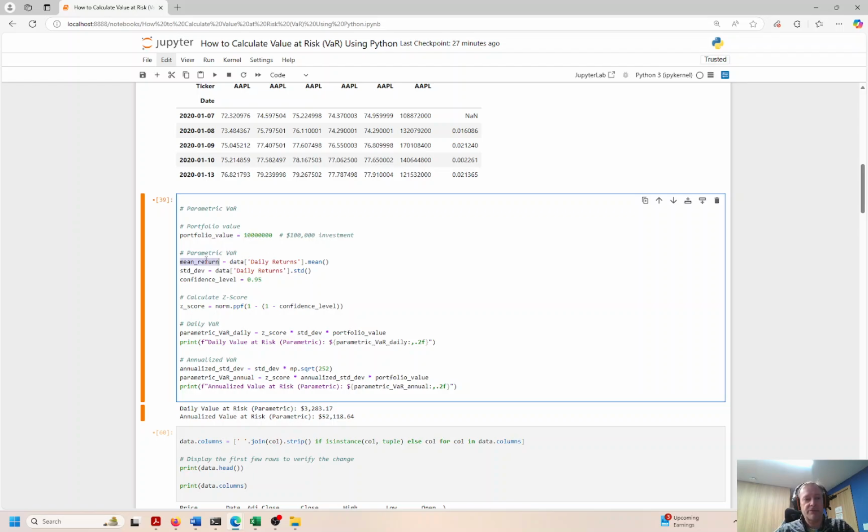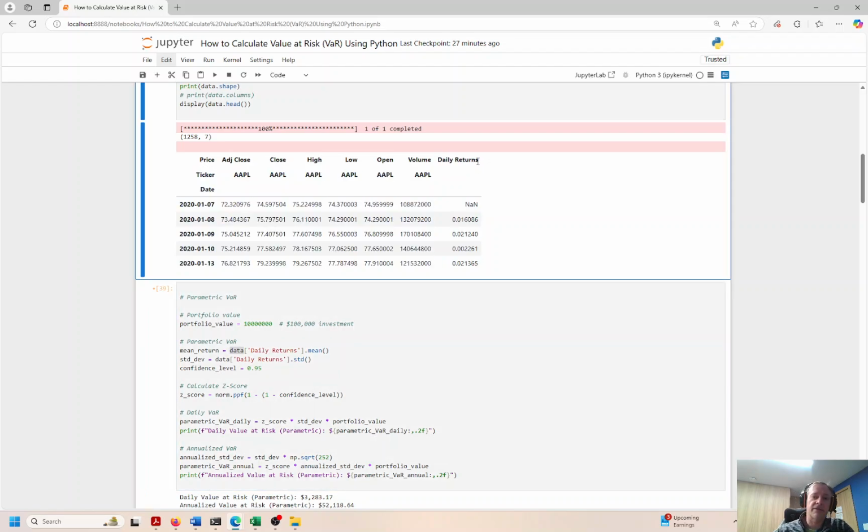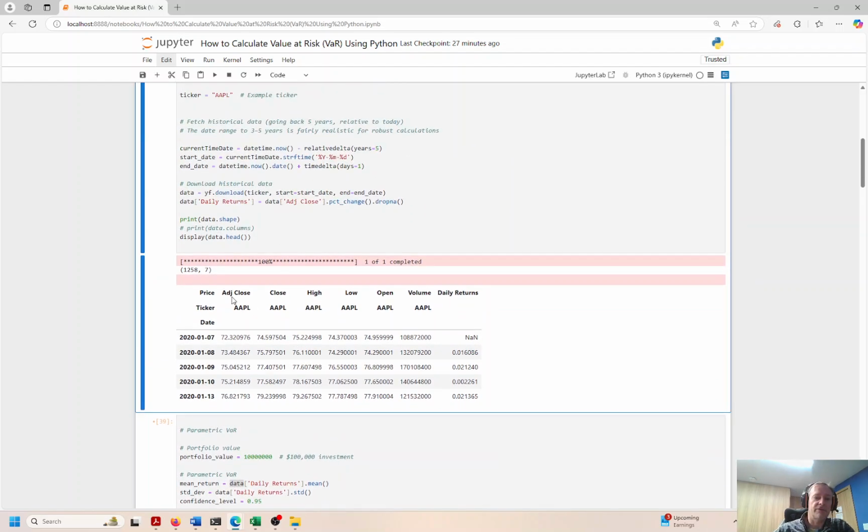We're looking at the mean return, which we just pulled in from our historical data right here. So our data.daily returns, that's over here, okay? And I created a feature from the existing features. So we have adjusted close, closing price, high, low, open price, and then the volume of stocks traded that day, okay?